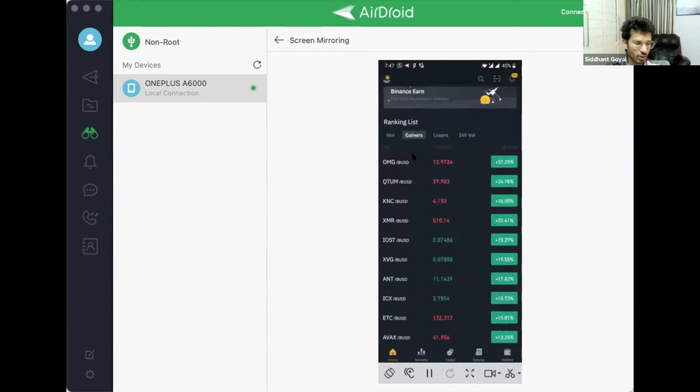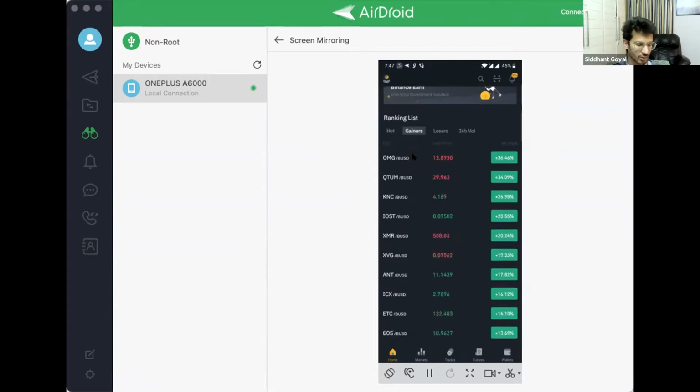Other than that, if we go on to gainers, here we can see all the coins that have increased massively. OMG has been one massive gainer, and you can see Quantum has been growing pretty massively, and there are various other coins. All these coins are against BUSD. All these values shown under the last price section in the middle are against dollar values.